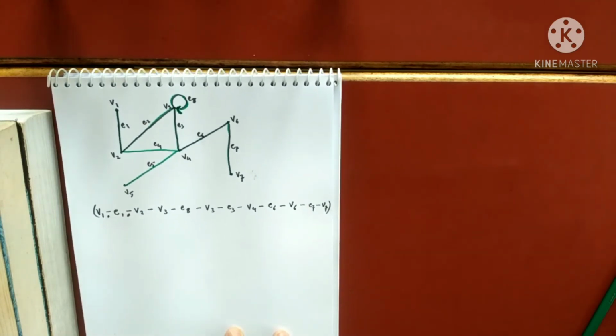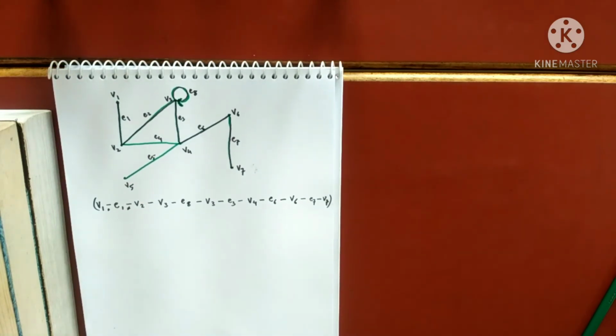Is this a trail? Yes, it is a trail, but is it a path?